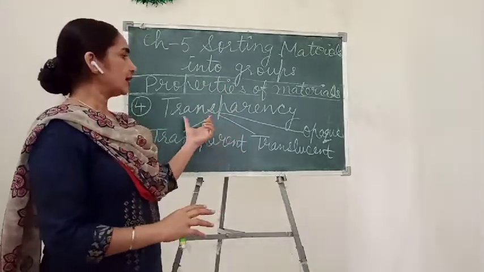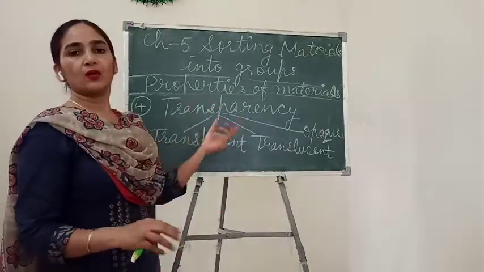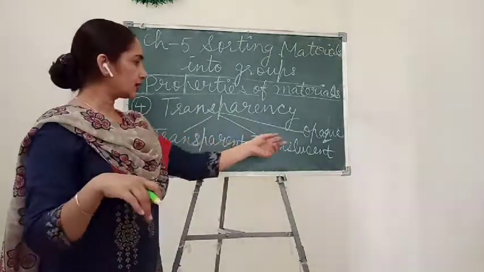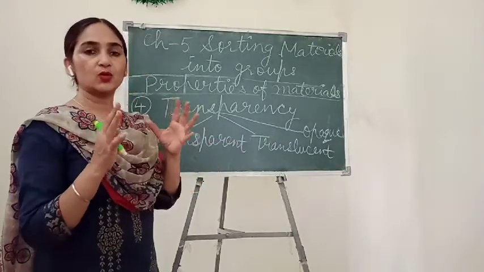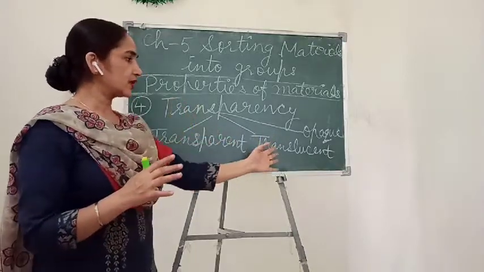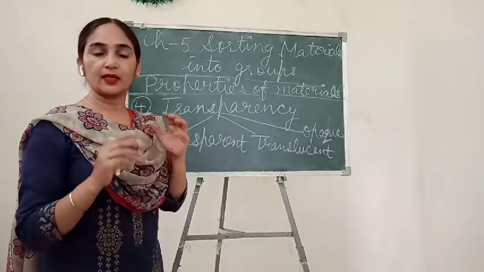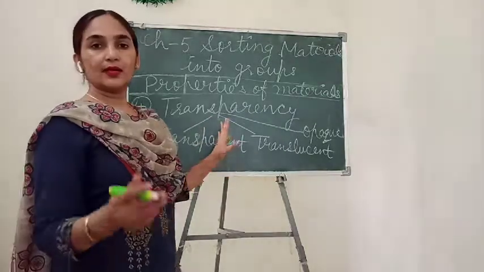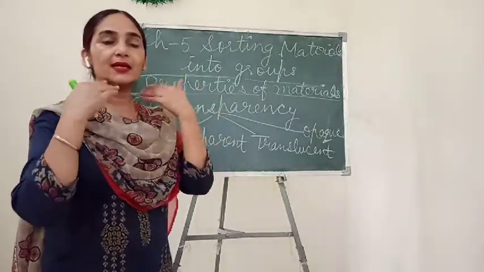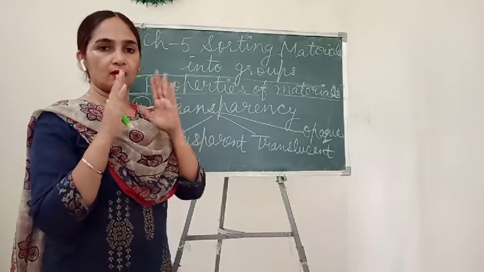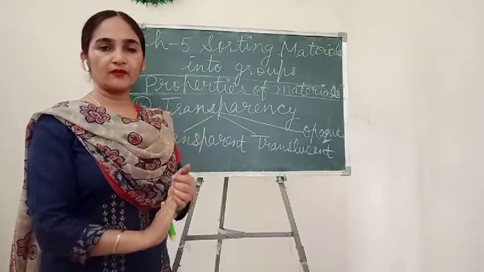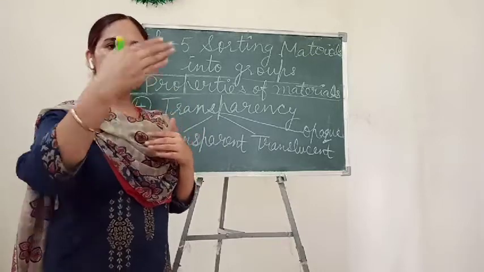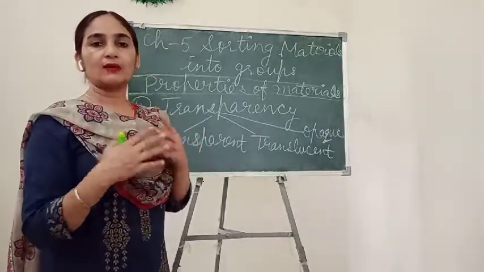Suppose anybody tells you to separate out materials on the basis of transparency and gives you all three kinds of material. Then we should know what is transparent, what is translucent and what is opaque, only then can we recognize them. Transparent, as I told you, is that through which we can see clearly. More correctly, if full light passes through an object, it is called a transparent material.